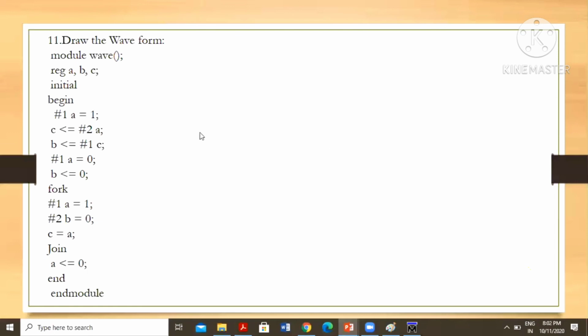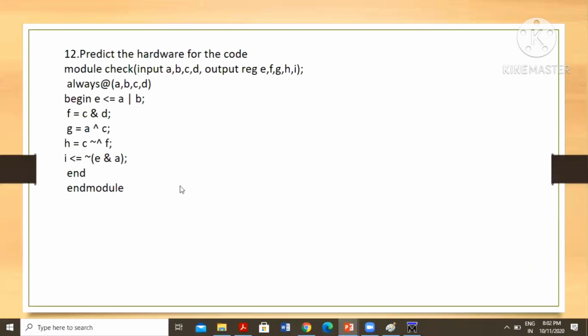How to write hardware for this? In interviews they will ask these questions only. When you go to an interview, they give one code. Can you draw the circuit for this also? How can you draw the circuit for this? The combinational logic one.